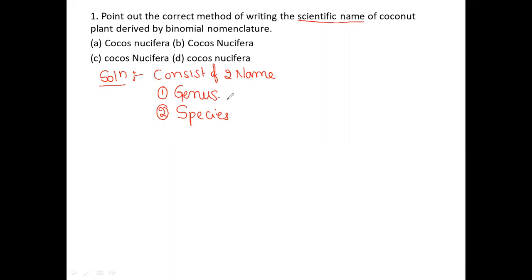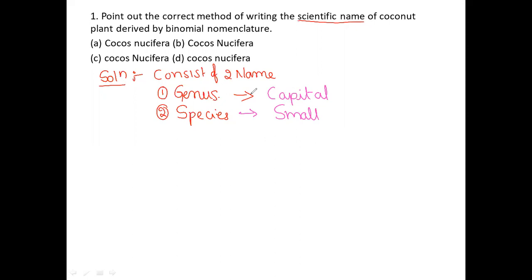The first letter of the genus should always be in capital letter. The species should always begin with a small letter, as we all know very clearly.